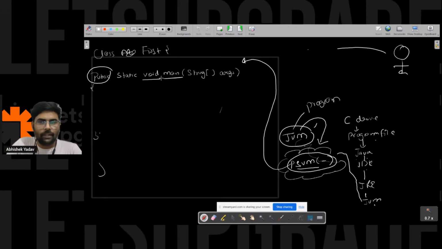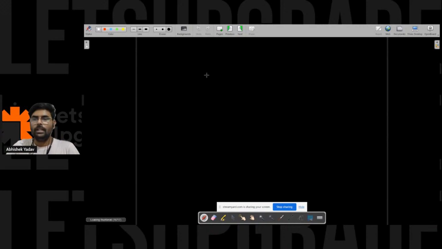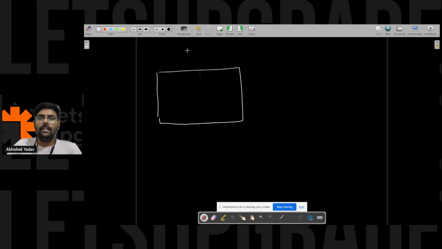After that, this is void, right? What is void? Those who have some understanding of functions can understand this void keyword. Those who don't have any understanding, let me give one example here. Let's assume you have a box, and the functionality of the box is what? The functionality of the box is to print a name on the output screen.